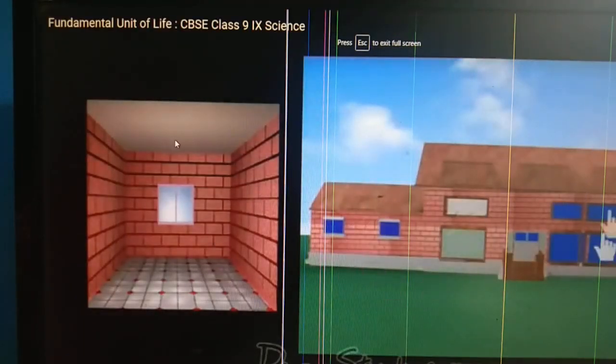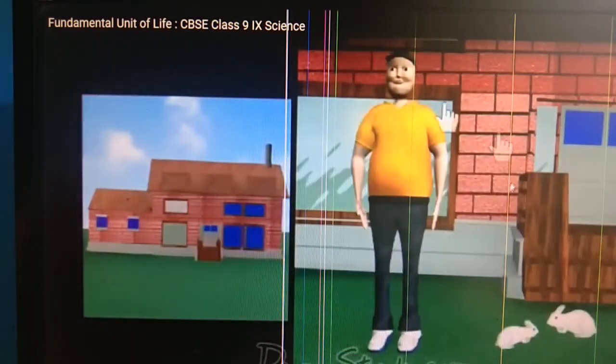Listen student, see, as our home is made up of many bricks, check it out. These bricks join to form a wall, all walls join to form a house. So the basic unit of our house is what? Bricks. Without bricks the construction is not possible. Same way the basic unit of every human and every animal is a cell.